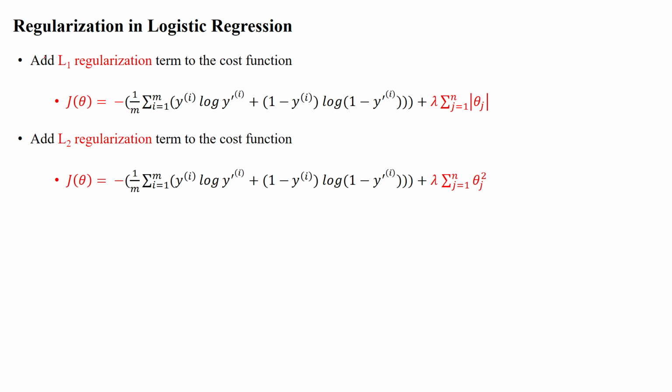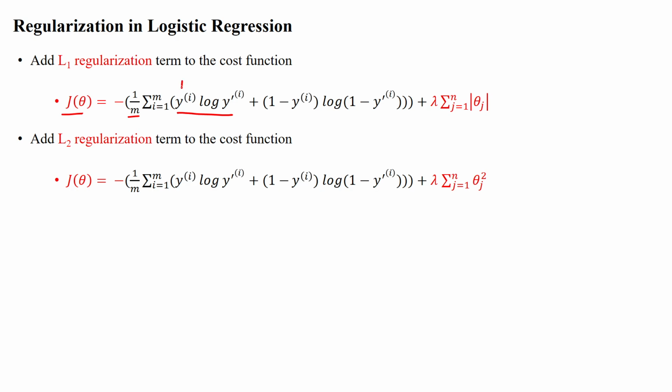Here, when you get the loss function using binary cross entropy, J of theta equals minus 1 by m, where m is the number of samples, summation of i equals 1 to m of y log y dash.